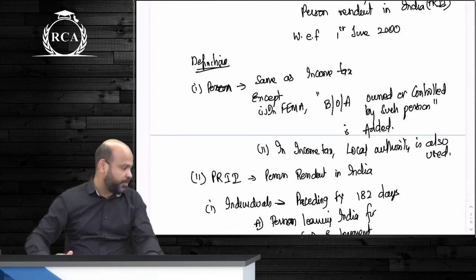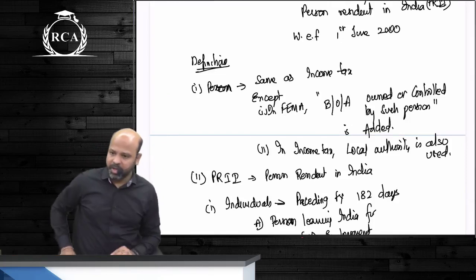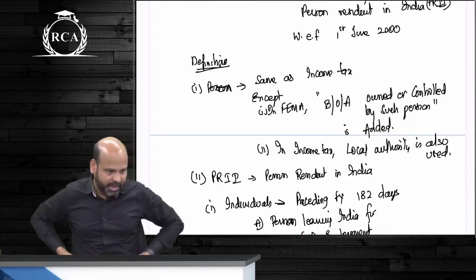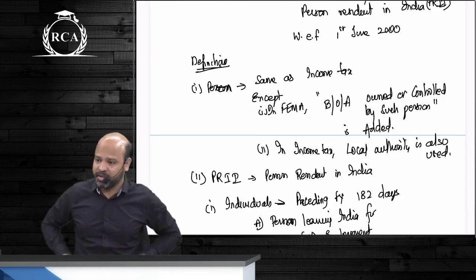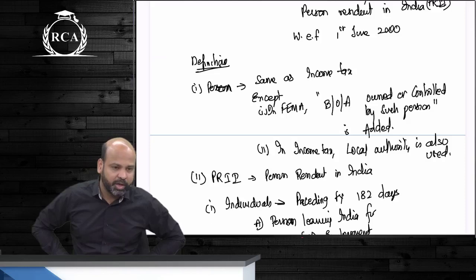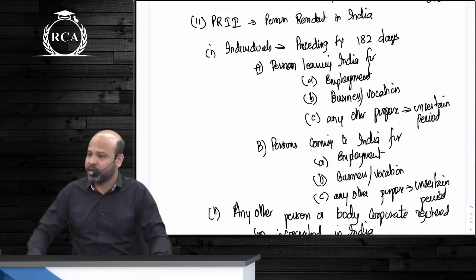Under the definition part, guys, the first definition that we did was the definition of person. The definition of person is exactly the same as in income tax, except that in the end we have also added branch offices or agencies which are controlled by such persons specified above, plus the words local authority are used in tax but not in FEMA. Then we did, guys, person resident in India, the most important definition.